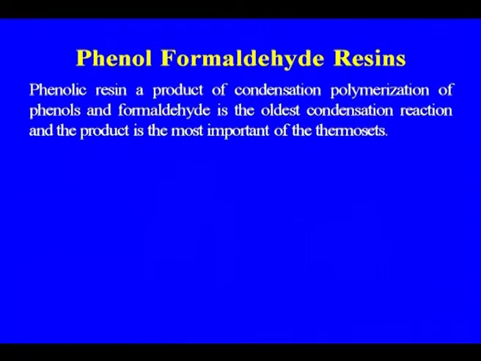So, let us now discuss phenol formaldehyde resin. Phenol formaldehyde resin, a product of the condensation polymerization of phenol and formaldehyde, is the oldest condensation reaction, and the product is the most important of the thermoset resins.